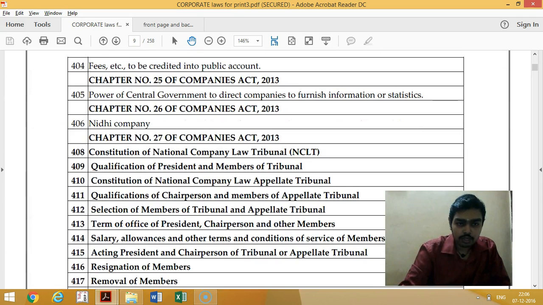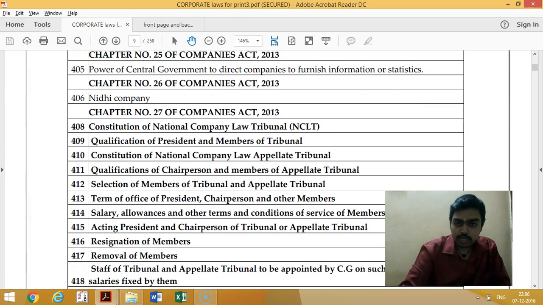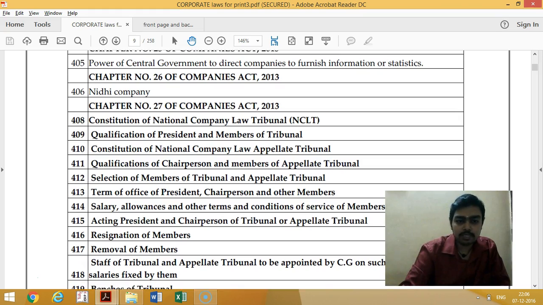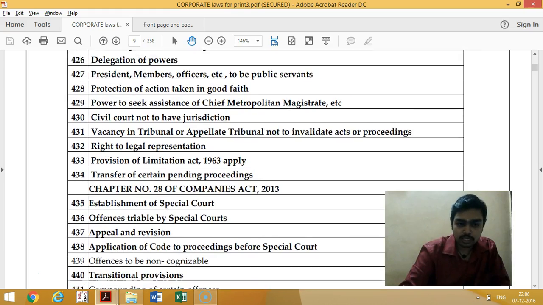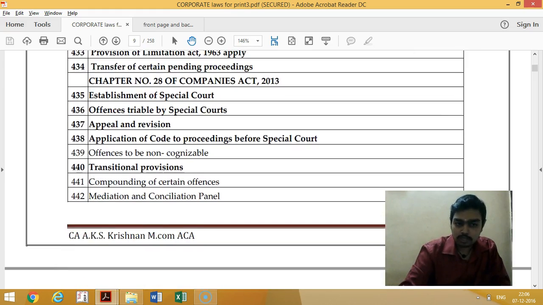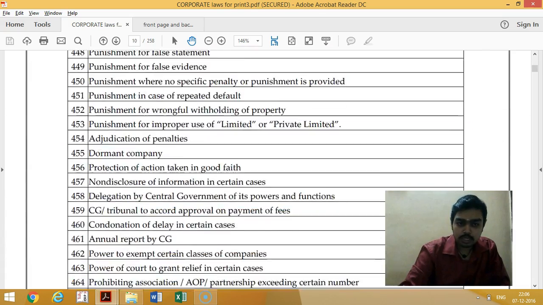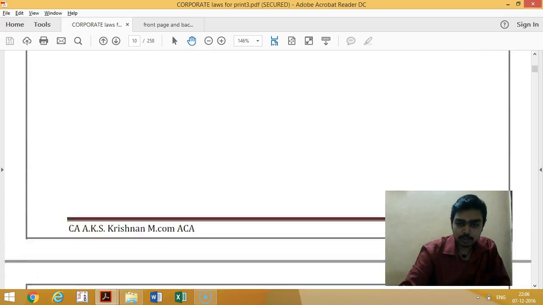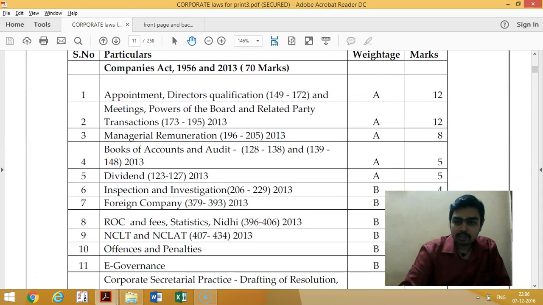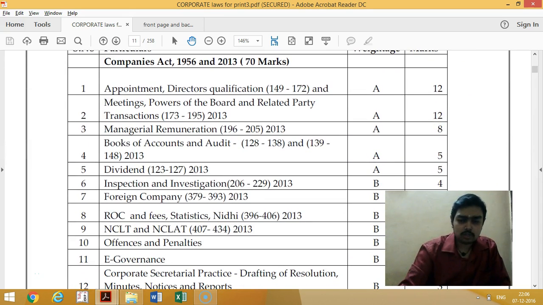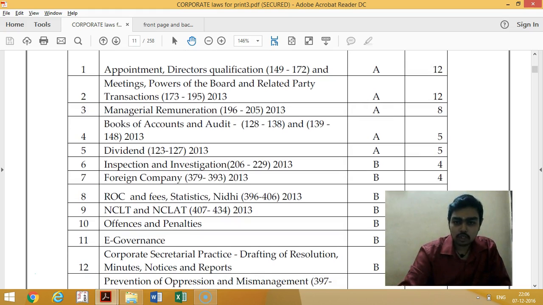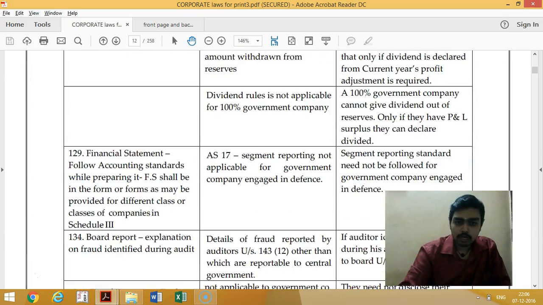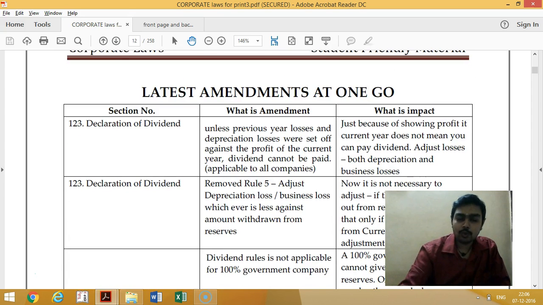See here, NCLT is chapter 27 of the Companies Act. It is an entirely new chapter with almost 30 sections. The special court chapter has almost 6 new sections, and 1 new section on penalties has been introduced. I have also given topic-wise weightage in this book: which are A topics and B topics, and how many marks each topic covers. And I have given amendments at one go, sir.